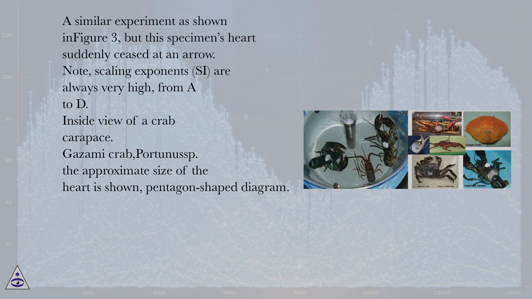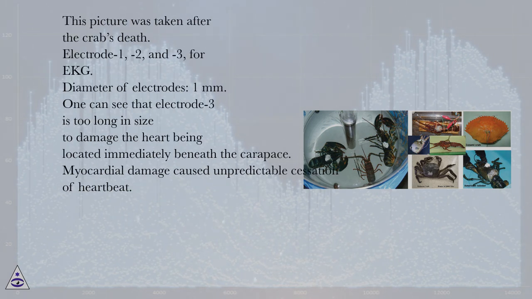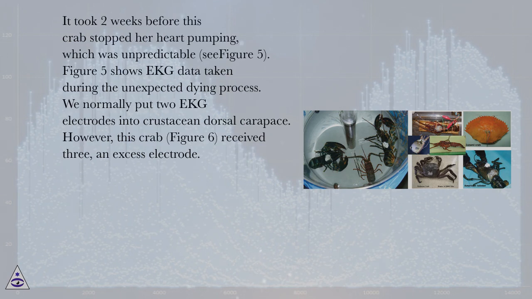Inside view of a crab carapace. Gazami crab, Portunus. The approximate size of the heart is shown, pentagon-shaped diagram. This picture was taken after the crab's death. Electrode 1, 2, and 3, for EKG. Diameter of electrodes, 1 mm. One can see that electrode 3 is too long in size to avoid damaging the heart, being located immediately beneath the carapace. Myocardial damage caused unpredictable cessation of heartbeat. It took 2 weeks before this crab stopped her heart pumping, which was unpredictable, see figure 5.